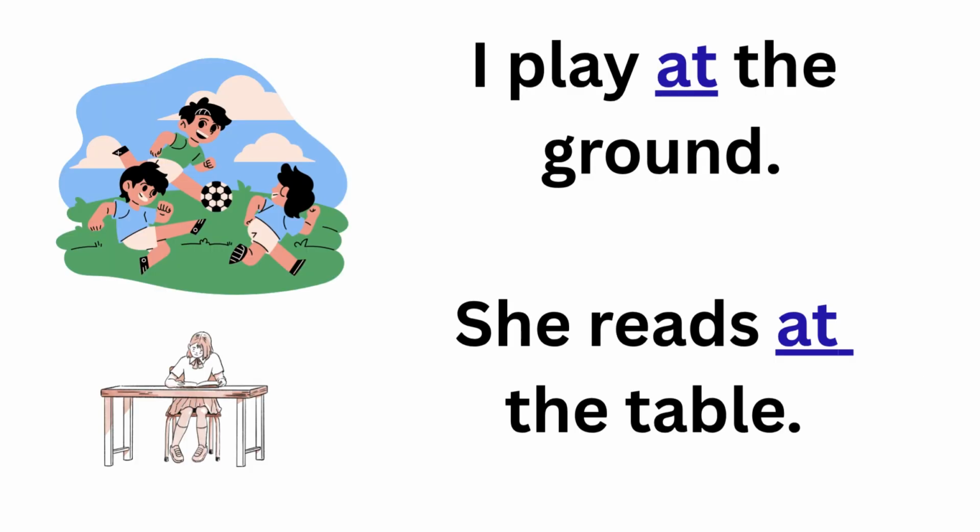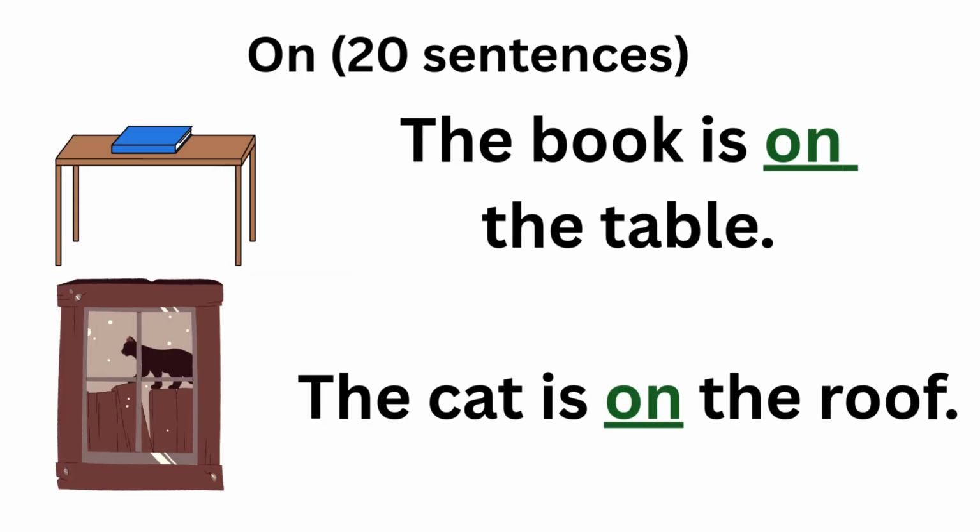I play at the ground. She reads at the table. Unused 20 sentences. The book is on the table. The cat is on the roof.